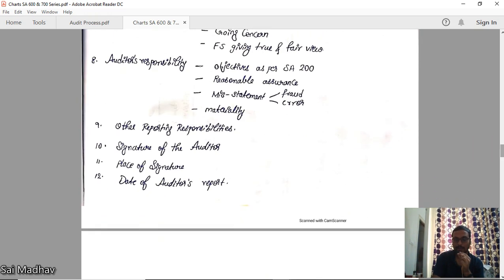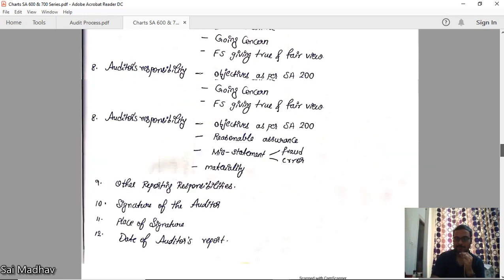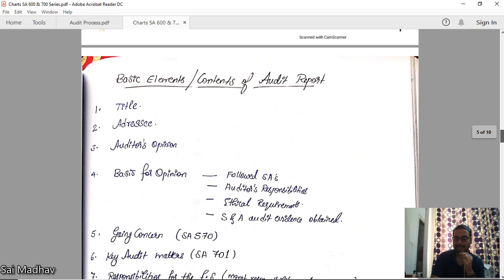Next, other reporting responsibilities. If there is any other reporting responsibility as per any other standards, you have to report here. Signature of the auditor, place of signature, date of auditor's report. Okay, this is the overall SA 700 standard, and these are the contents of audit report.